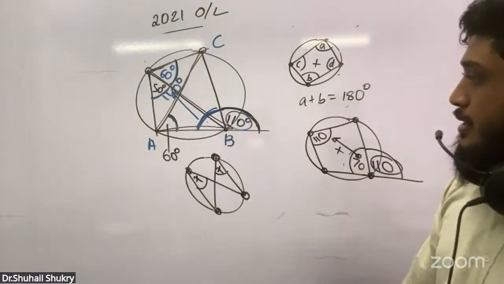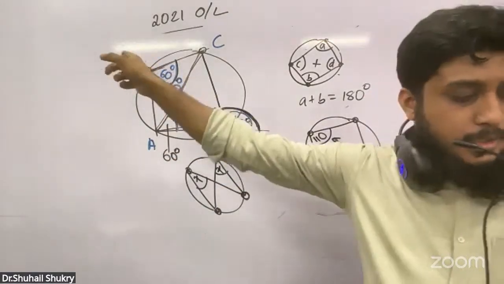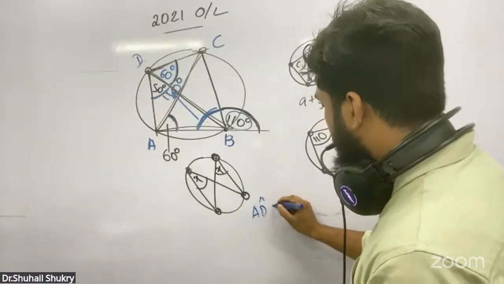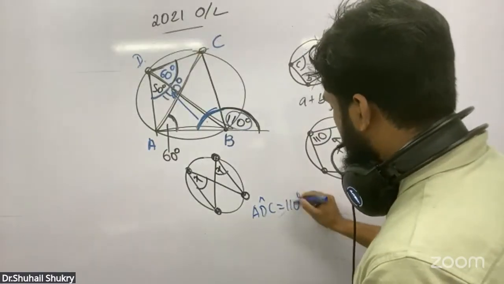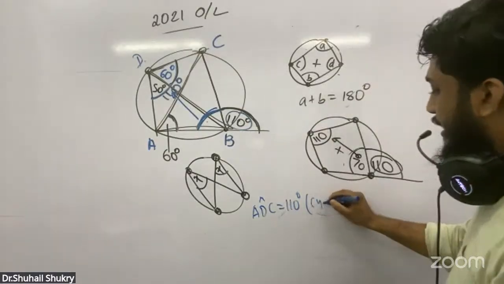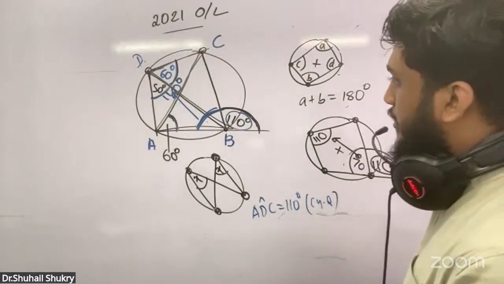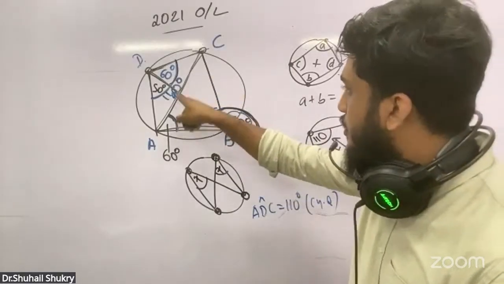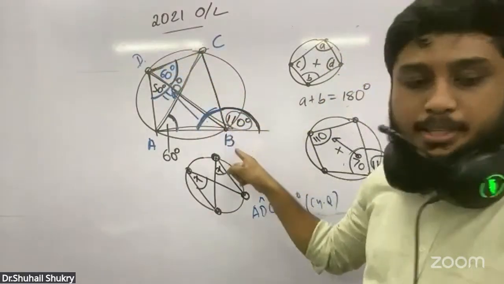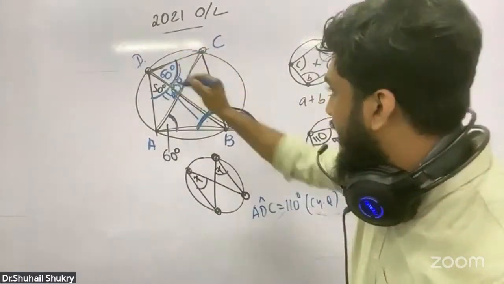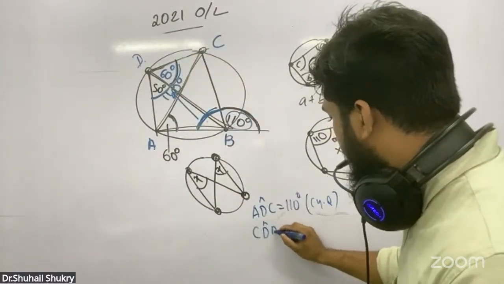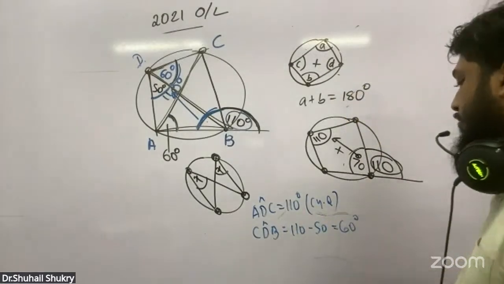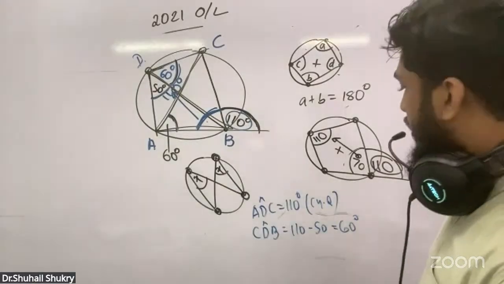To represent this, first of all you can say ADC is equal to 110. Reason: cyclic quadrilateral. After that, you can say CDB equals 110 minus 50, which is 60.